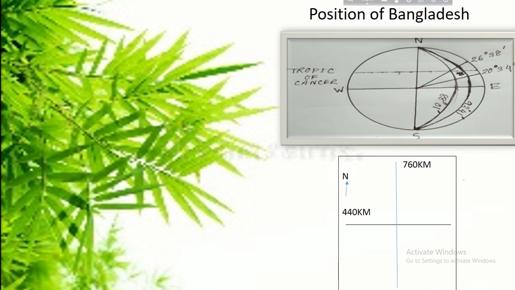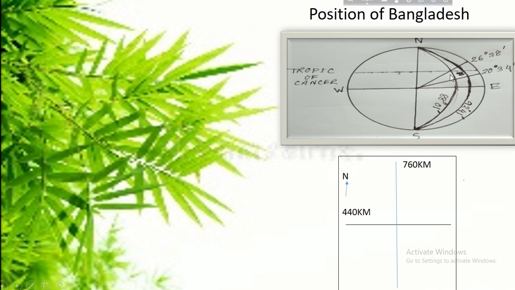Next, look at the figure. This is the position of Bangladesh. We know Bangladesh is situated to the south of the Asia continent, and if we want to locate any region of the world, latitude and longitude must be measured. This is the equator and this is the Tropic of Cancer, 23.5 degrees north, which passes through Bangladesh.